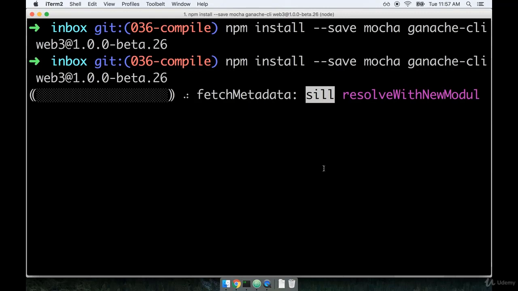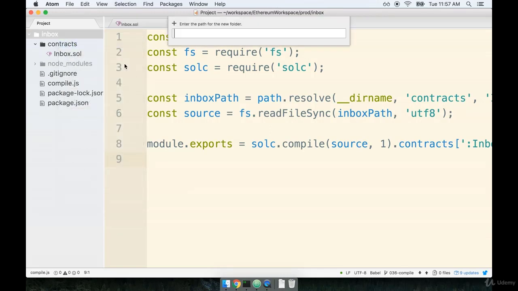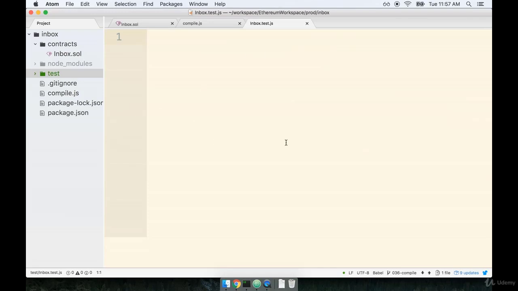The installation here is going to take just a minute. So while that's going, let's flip on over to our code editor. Now inside of my inbox directory, I'm going to make that new folder called test, which is going to hold all the different tests that we might write for our project. So I'll make a new folder. I'll call it test. And then inside of here, I'm going to make a file called inbox.test.js. So this is where we're going to write all of our code to make some assertions about our deployed contract. We're going to be writing a lot of code in this thing over time.